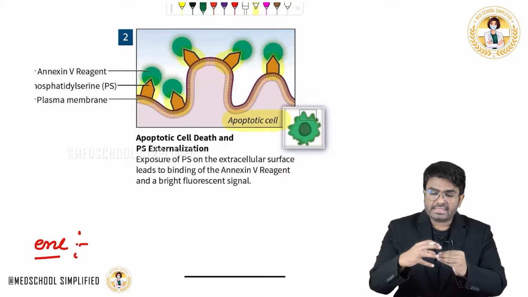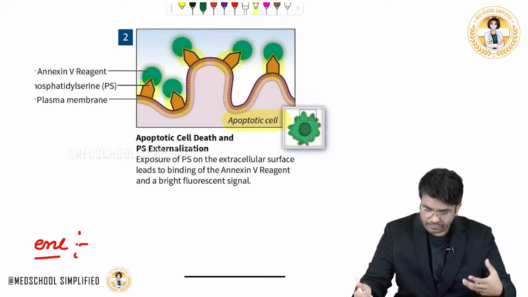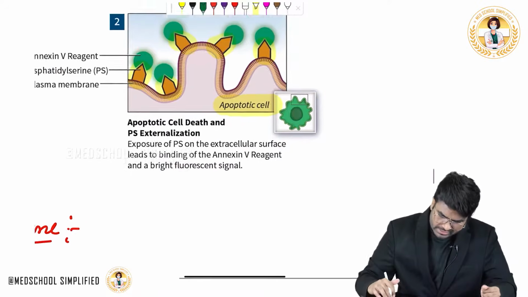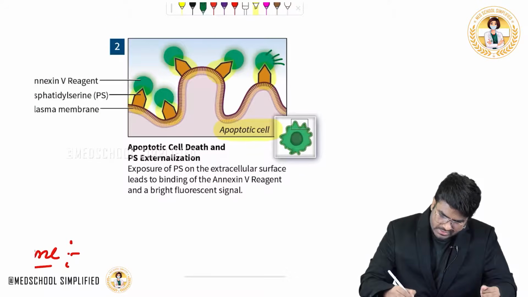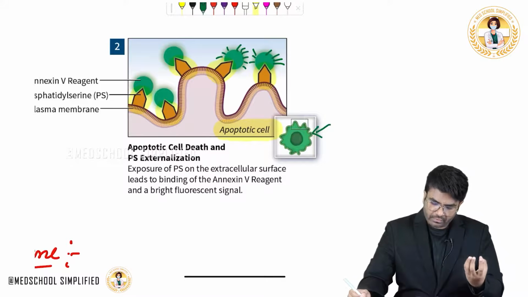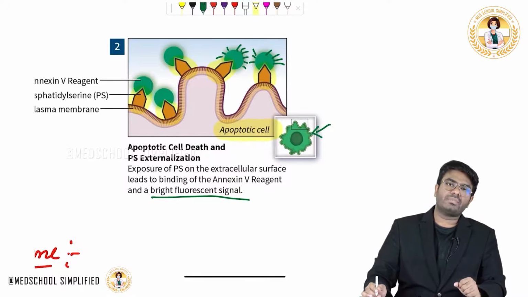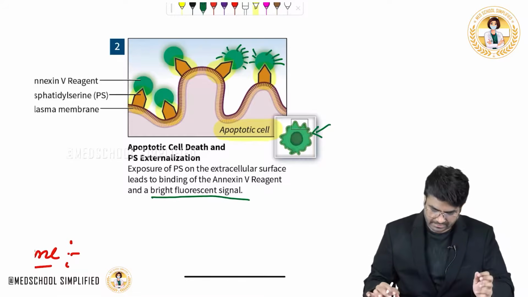Whenever annexin 5 binds with phosphatidylserine, it will give fluorescence. That's why you can see the fluorescence coming. It's emitting light. So an apoptotic cell will give a bright fluorescent signal because of this reagent, annexin 5.